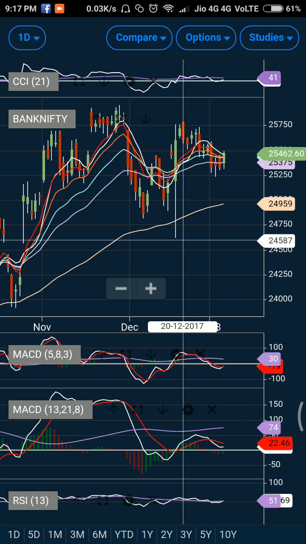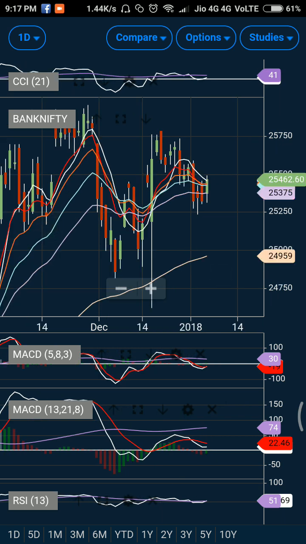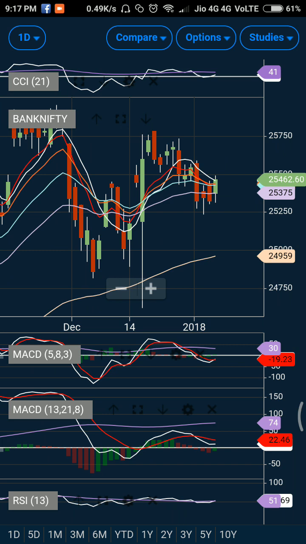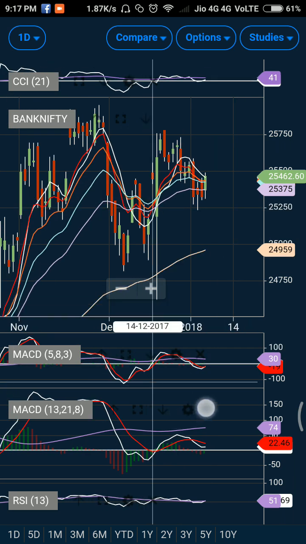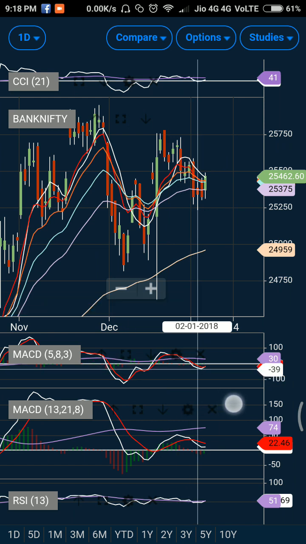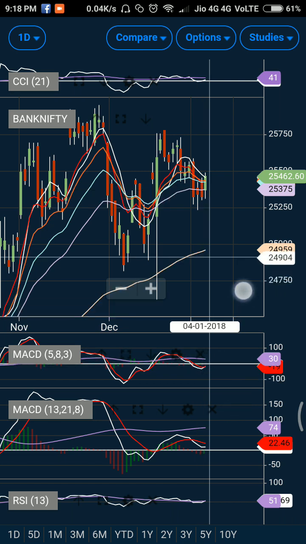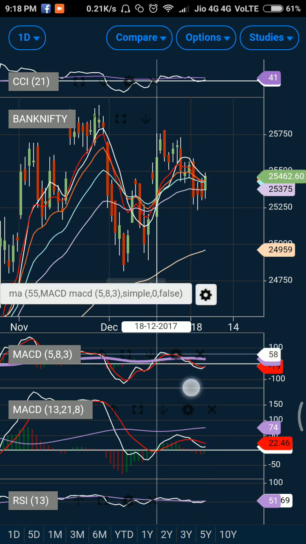Now if you need to know what levels you need to watch out for, first we need to see how strong this bullish move is. To analyze that, we need to observe the various technical indicators and how they are behaving. So we'll start with the MACD. If you see MACD, it has suggested a bullish crossover. If the bullish crossover matures and comes above the zero line, it will be a good sort of confirmation for the bullish move, and you can definitely see a good gain.